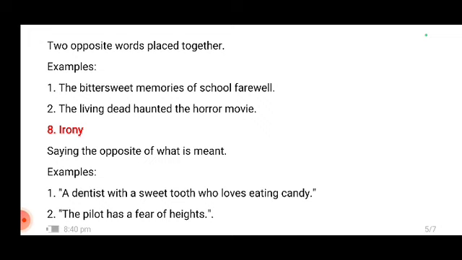The living dead haunted the horror movie. Again, living and dead are two opposite words. We're using them together, so it's an oxymoron.